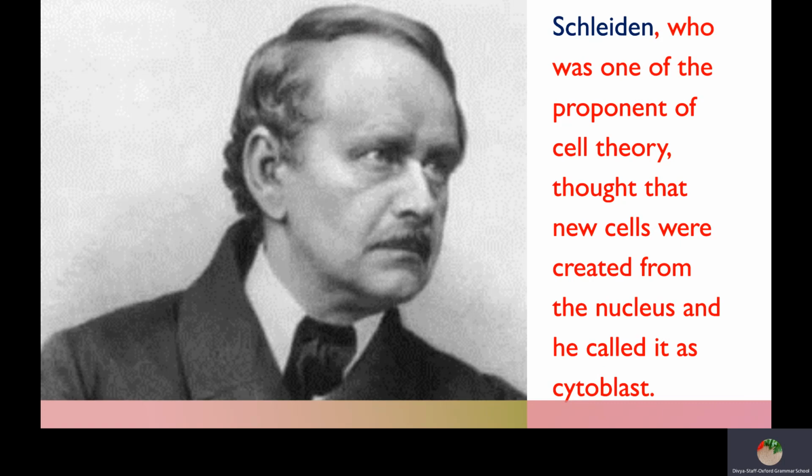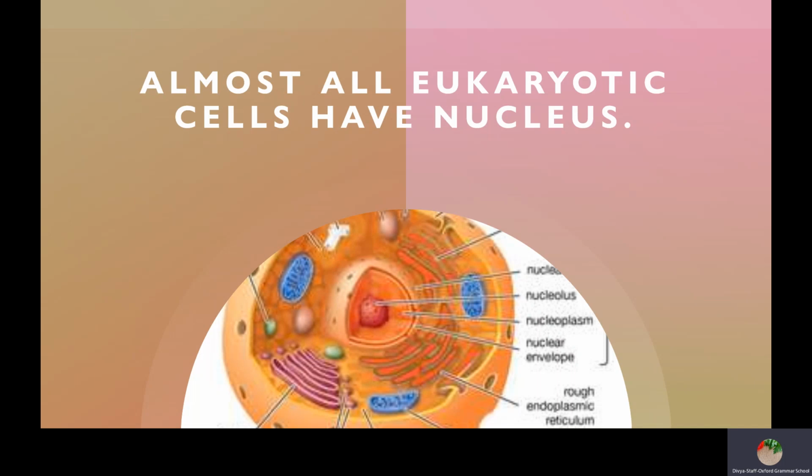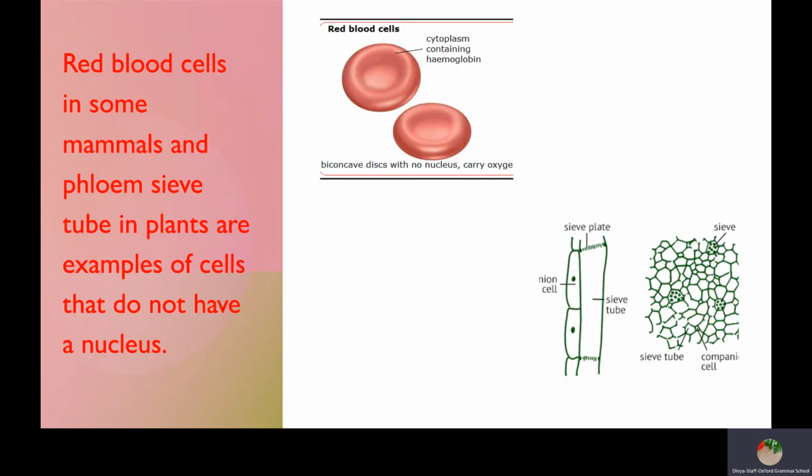Yes. So all the eukaryotic cells will have nucleus, but there are some exceptions, I said, isn't it? So what are those exceptions? For example, red blood cells, which are biconcave in shape, do not have nucleus in mammals. And phloem sieve tube in plants, are examples of cells that do not have a nucleus. Even these cells do have nuclei in the beginning, but it is later thrown out of the cells and destroyed. Okay, you need to remember.